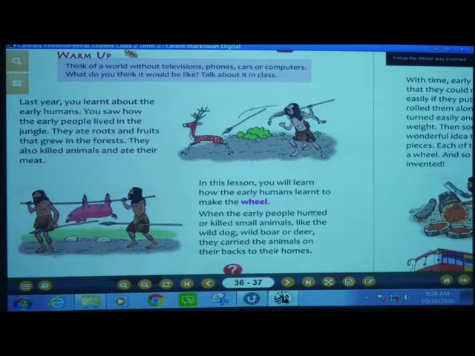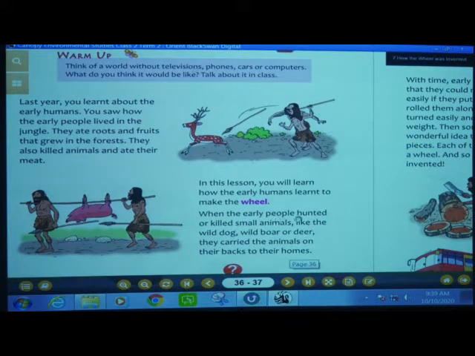When the early people hunted or killed small animals like the wild dog, wild boar or deer, they carried the animals on their backs to their home. So in this lesson what are we going to learn? We are going to learn how the humans learned to make the wheel. How they studied to make the wheel.